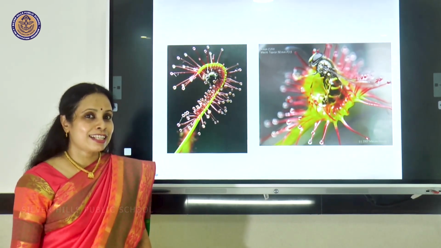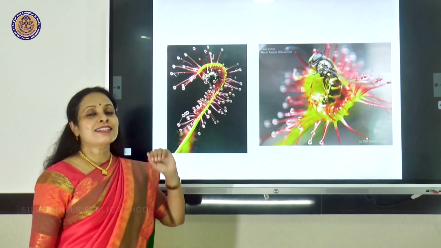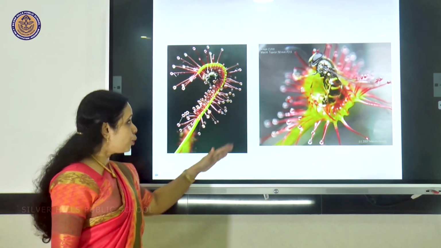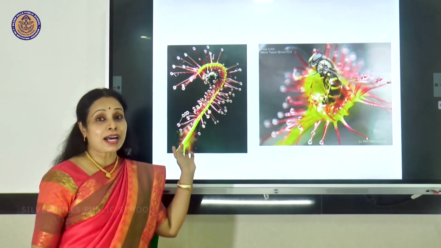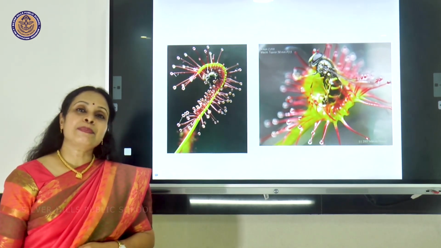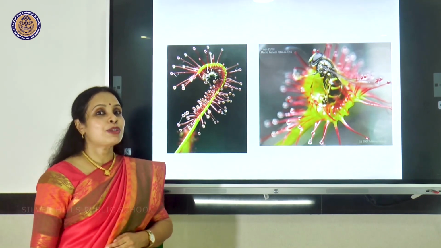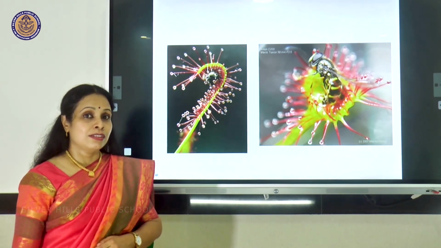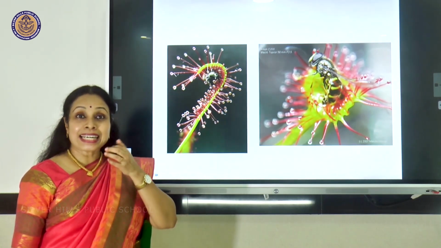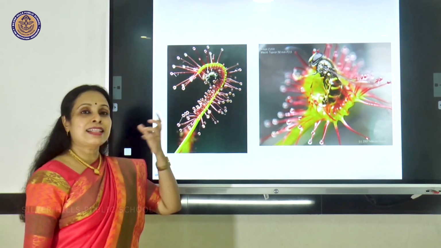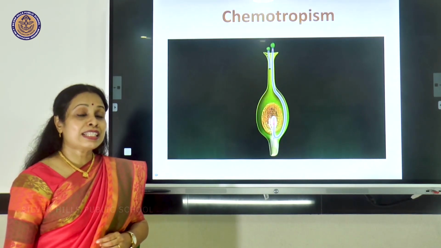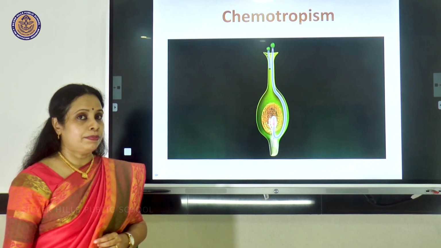Now you must be interested why this particular plant has trapped that insect. See, it is capable of photosynthesis. It is having the green parts. It can prepare its own food. But you know that by photosynthesis, it will be able to make only starch. When it gets an animal and traps it and digests the body and then consumes it, it is also getting proteins. This is an example for chemotropism.